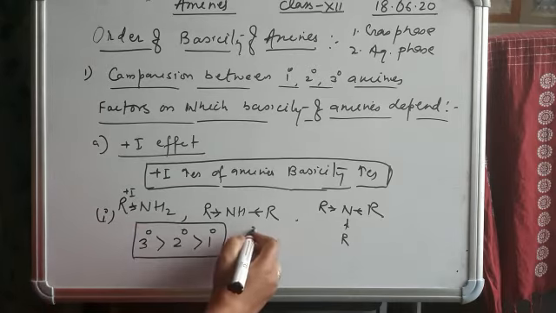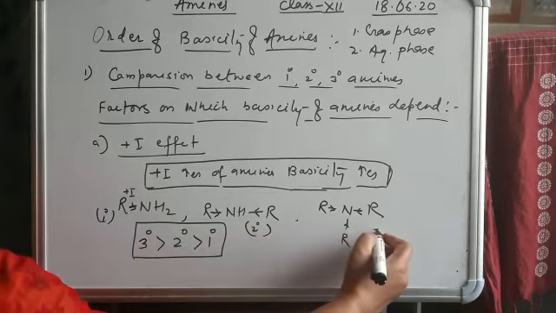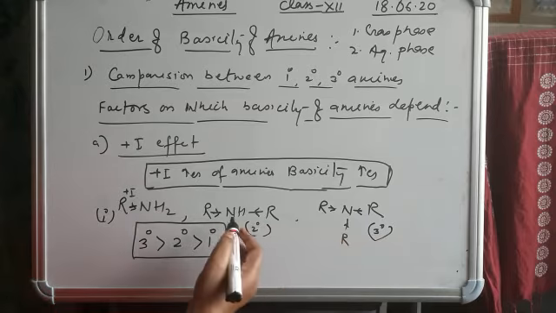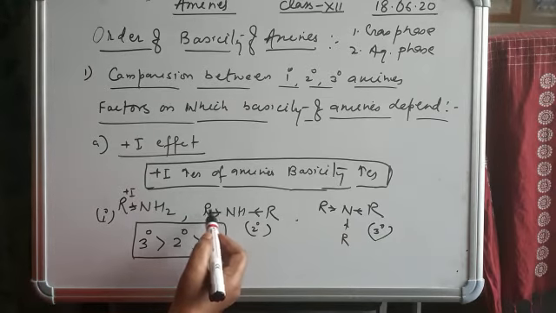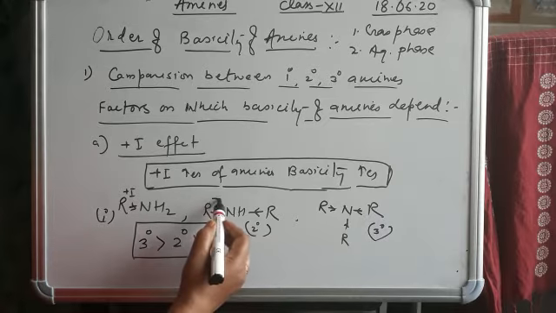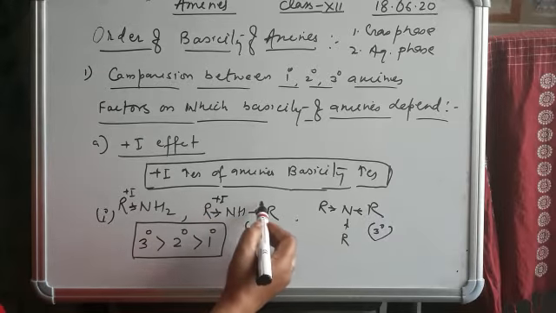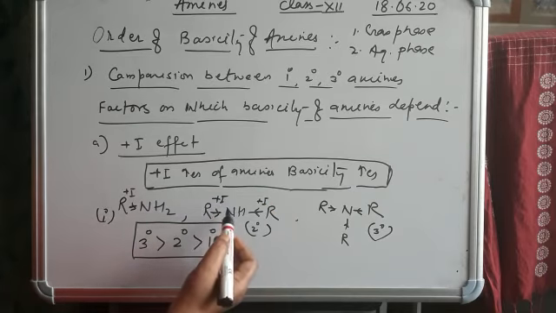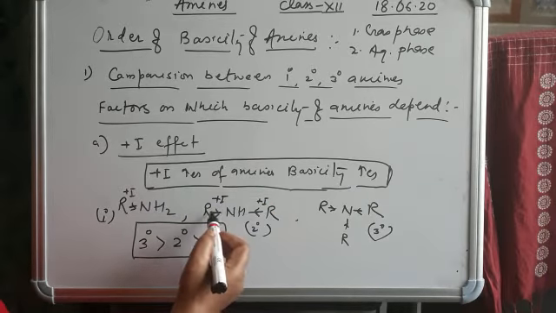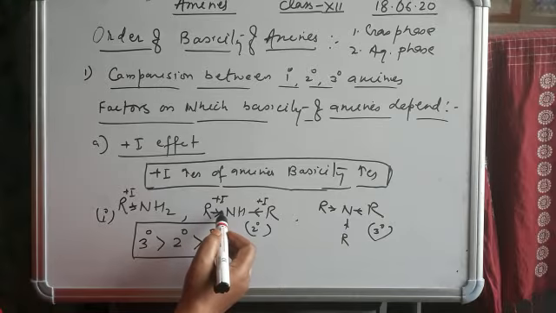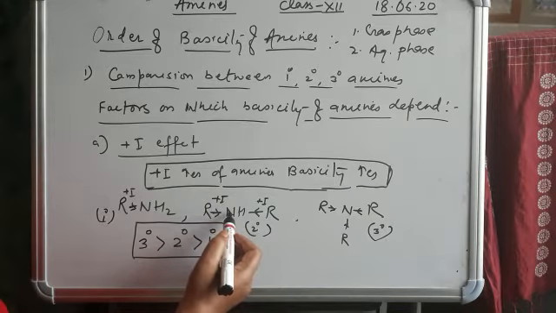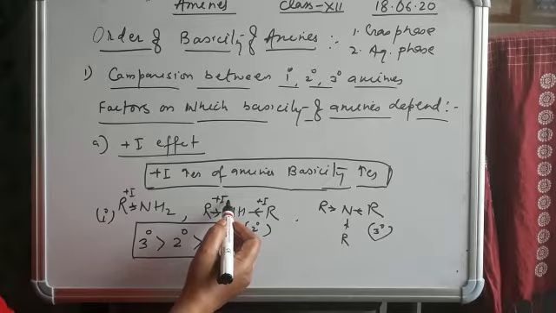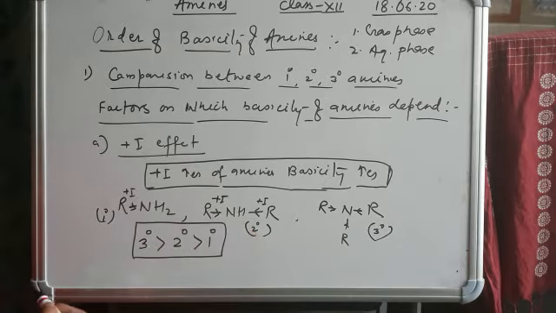This is 1 degree, this is 2 degree, and this is 3 degree. Why? Because we know that an alkyl group is an electron pushing group. This gives the plus I effect. The more the alkyl groups, the more the plus I nature, meaning electron releasing group. So it gives electrons to the nitrogen, and the electron density increases on the nitrogen.